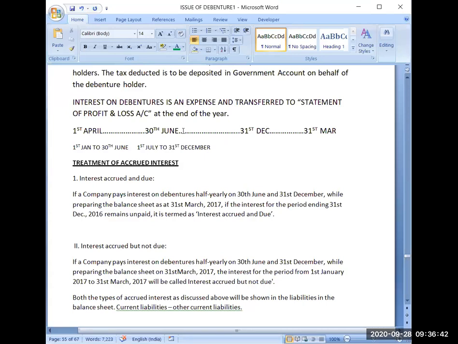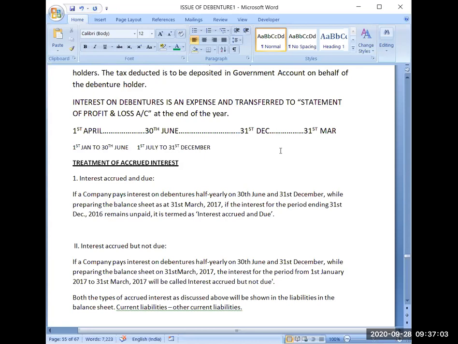The first installment was payable on 30th June, that I have already paid. But the second installment of 5,000 I have not paid till 31st March. The interest was due on 31st December, so it has been accrued also, meaning outstanding also, and due also. That will be called interest accrued and due.